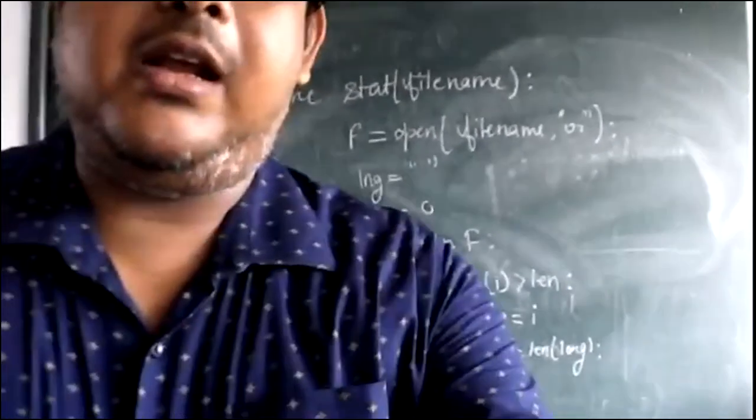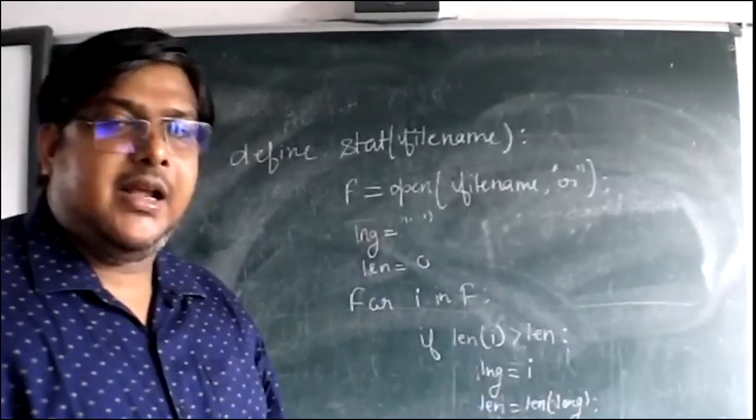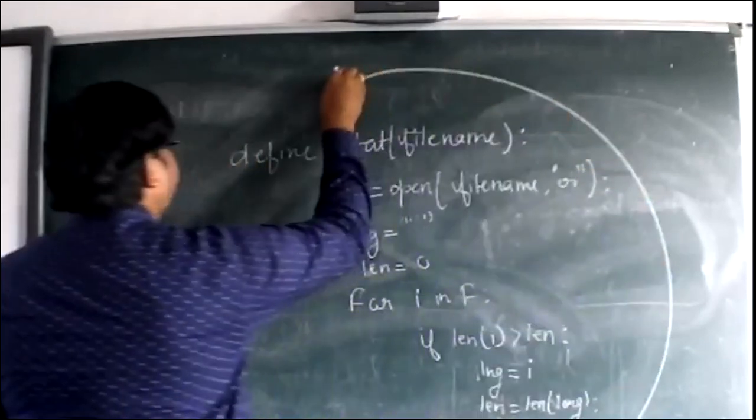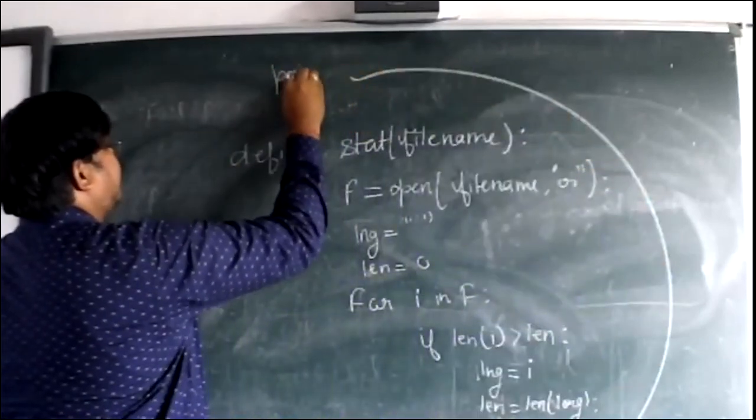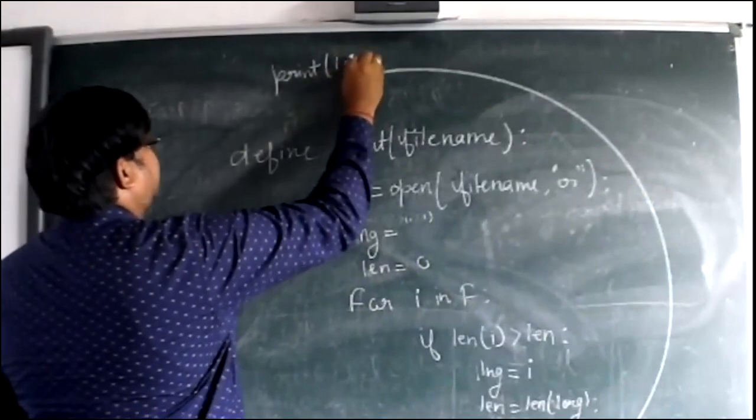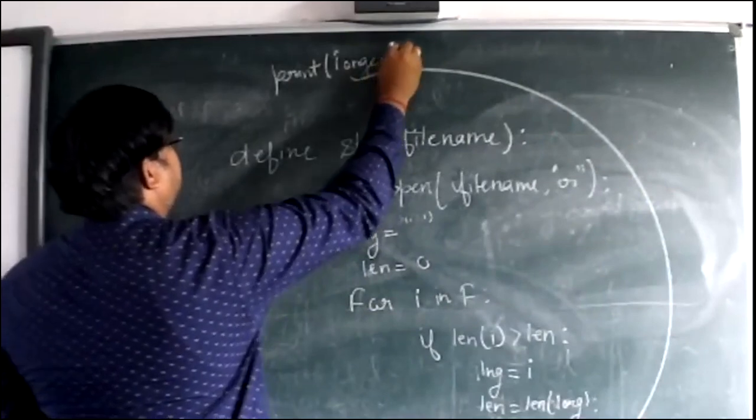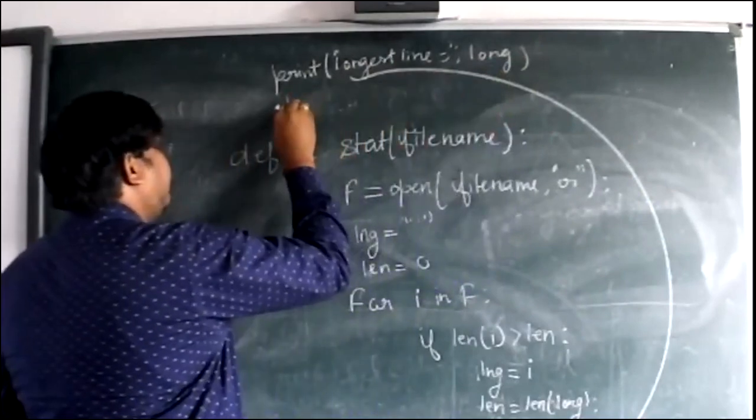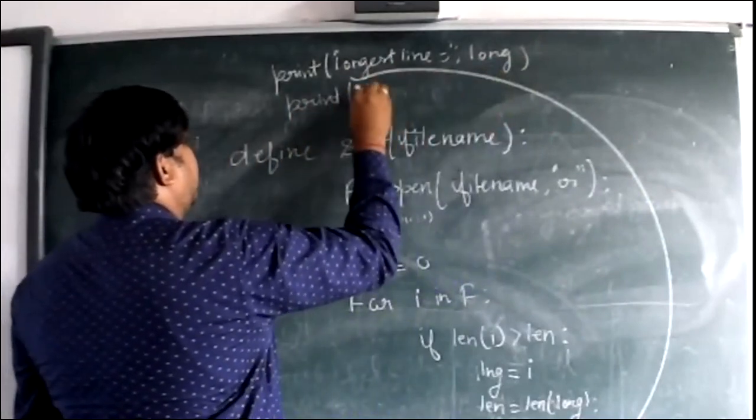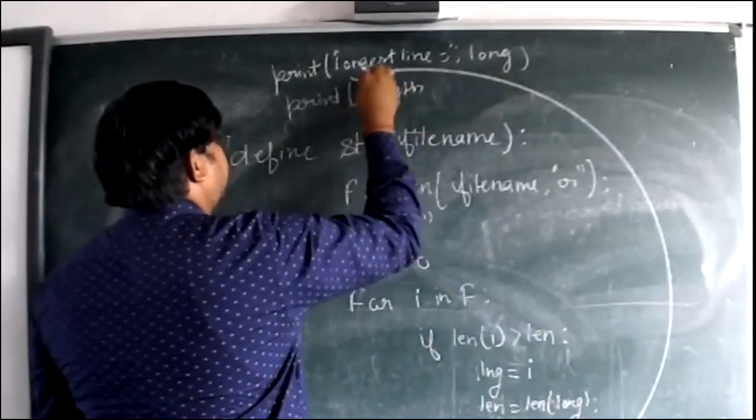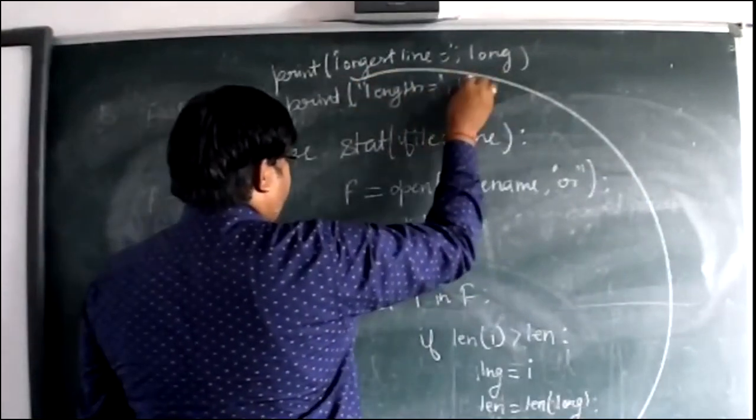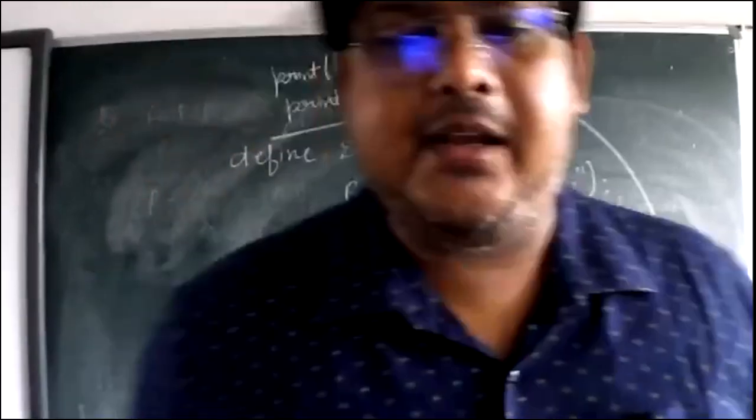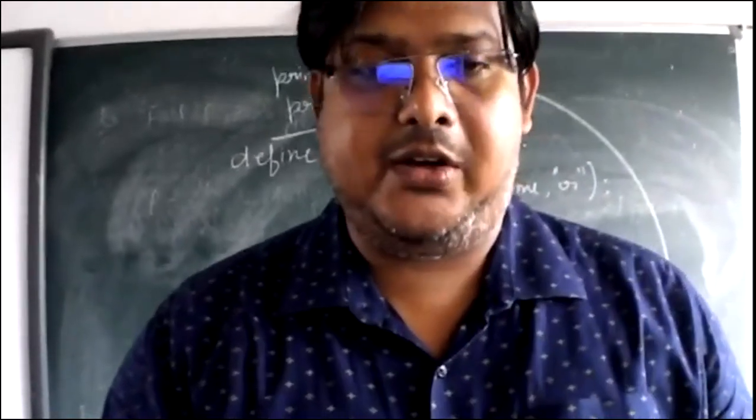When this loop runs up to the end, we will get the longest line. Then after that, we will write print longest line is equal to, comma, the longest line, and print length is equal to, comma, length. Clear? So come here, we will see on the system whether it is working or not.